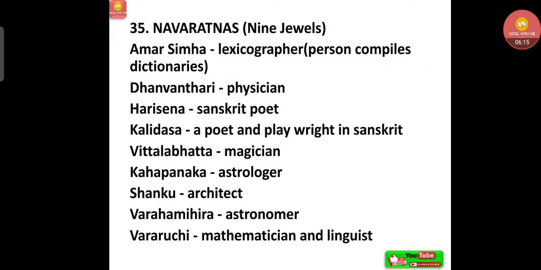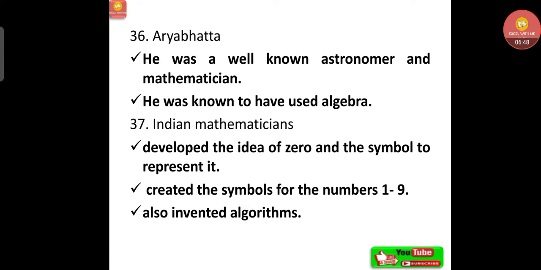Now let's see the Navaratnas here, 9 jewels they were called. Amarasimha, he was a lexicographer, that means a person who compiles dictionaries. Then Dhanvantri, physician. Harisena, Sanskrit poet. Kalidasa, a poet and playwright in Sanskrit. Then Vithala Bhatta, magician. Kahapanaka, astrologer. Shanku, architect. Varahamihira, astronomer. Vararuchi, mathematician and linguist.